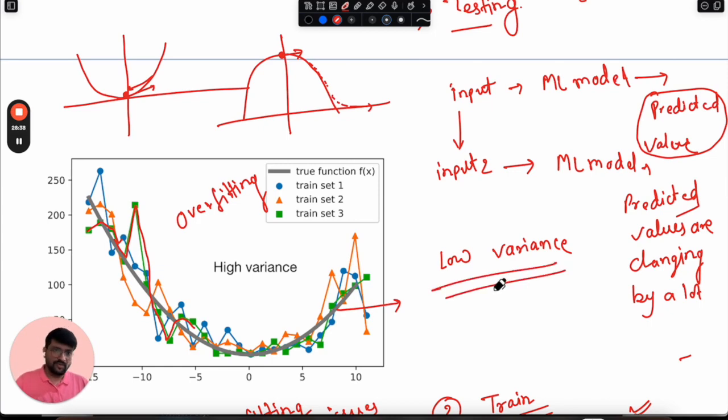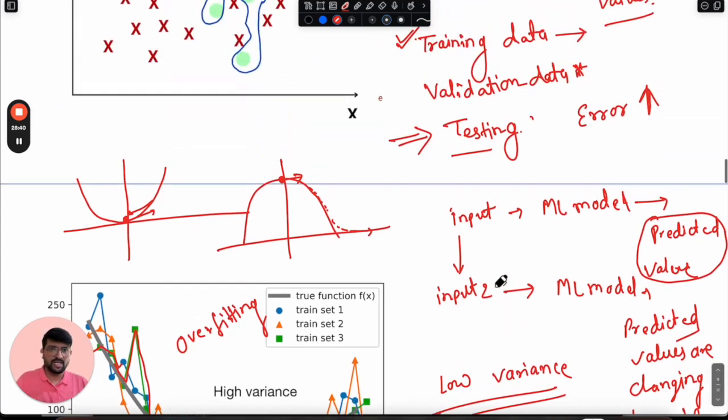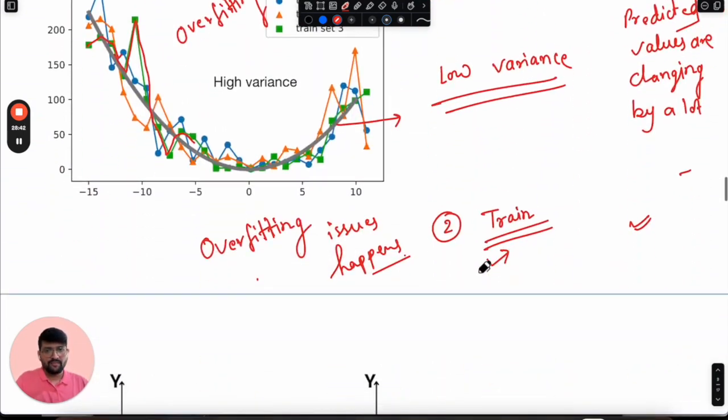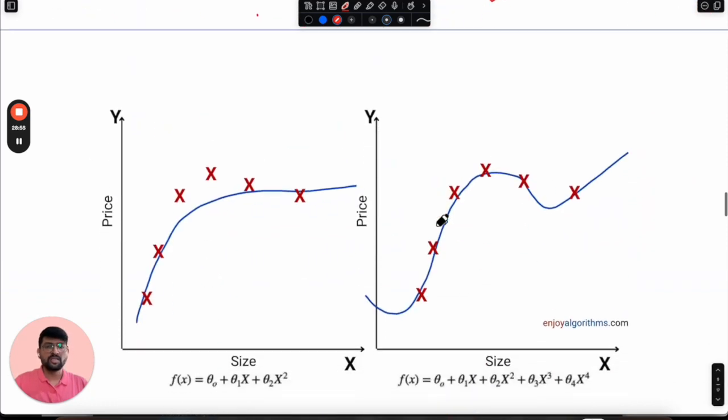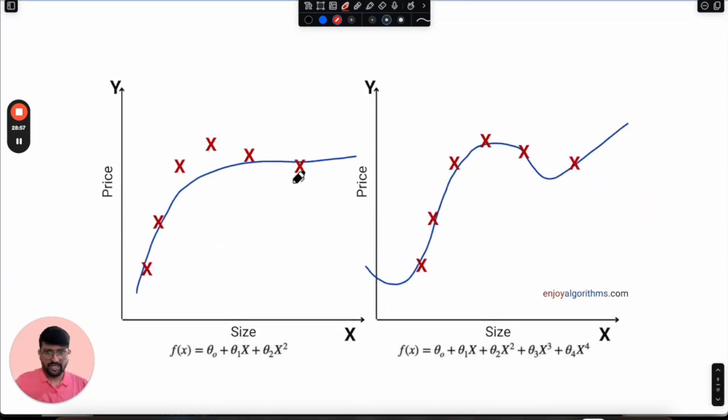Okay. So we learned about two different problems. Overfitting was because of a high complexity model, and because the train and test data sets were different. Now let's quickly take one additional example as well. This is the complete house price and size data set.